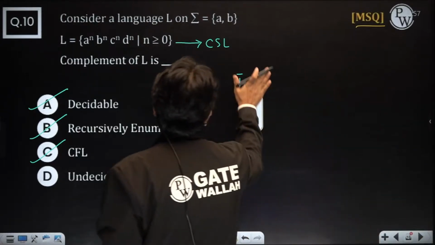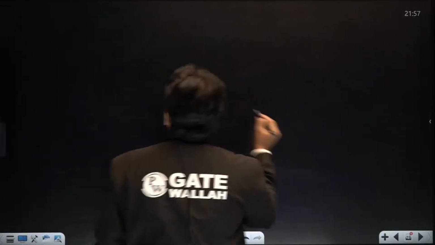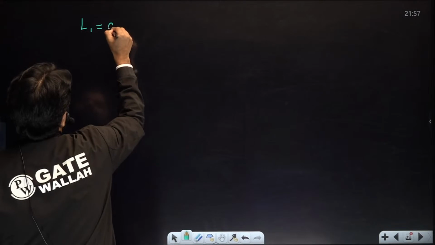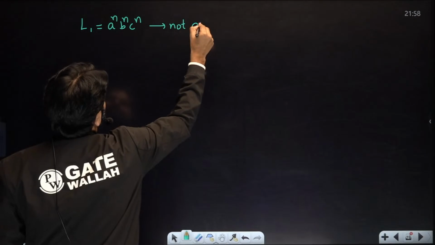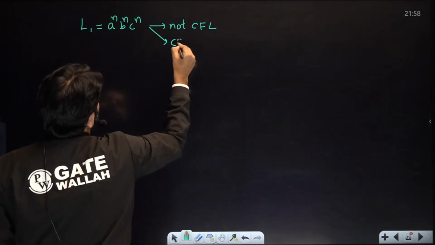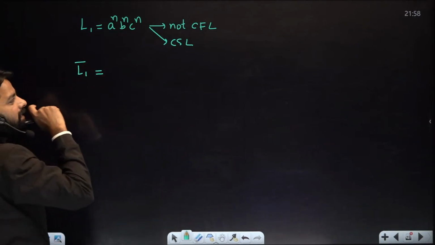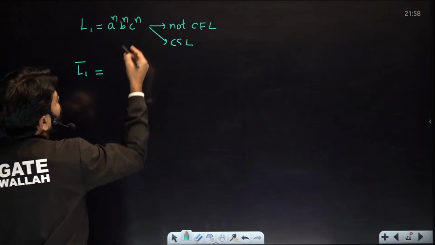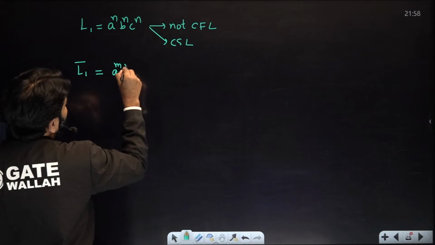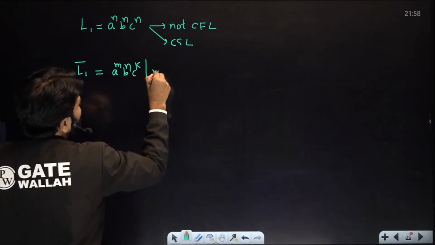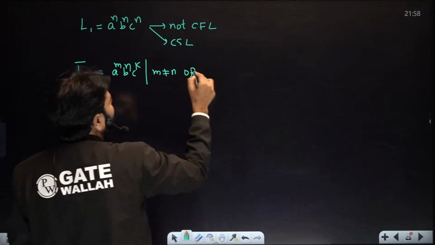I'll just tell you two things here. Remember these two things. Let me write on this slide. L1, everybody knows this is not a CFL. We know it is CSL. But if you do L1 complement, you will get a CFL. So what is that language going to be? Something like this: a power m, b power n, c power k, such that somebody is not equal. We don't know who, but somebody is going to be not equal.